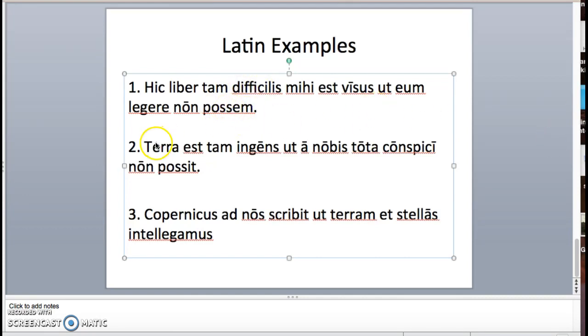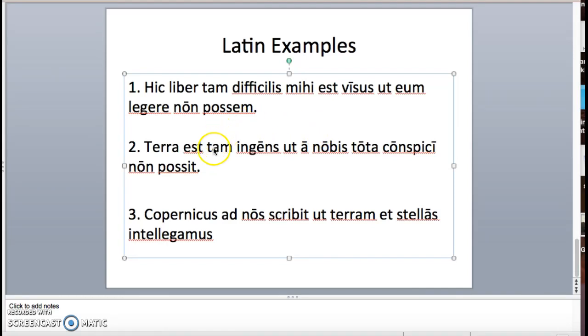Line number 2. Terra, nominative, is tam ingens, is so huge, that it is not able, non possit, to be seen, conspici, passive infinitive, present passive infinitive, because it's conspicio, conspicere, third conjugation, weak e runs away, so that it is not able to be seen, the whole thing is not able to be seen by us, tota. So tota referring back to Terra. So that the whole earth implied is not able to be seen by us.